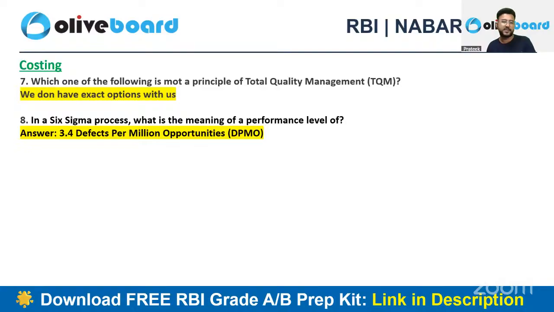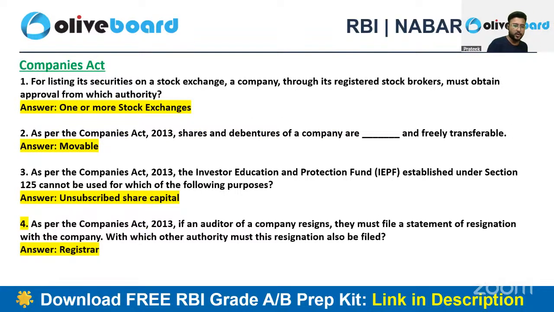Coming to the next subject, which is your company law, your Companies Act. Again, it was very much doable. It was again at an easy to moderate level. For listing its security on a stock exchange, what a company needs to do is obviously take the approval of the stock exchange. If you want to list your security on BSE and NSE, you need to take the approval of one or more stock exchanges, right?